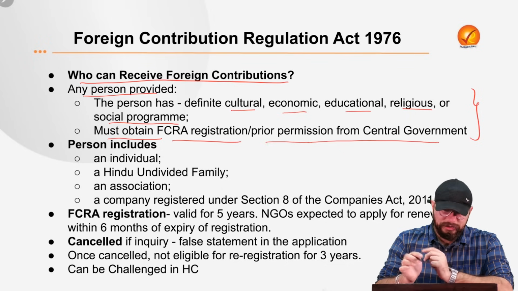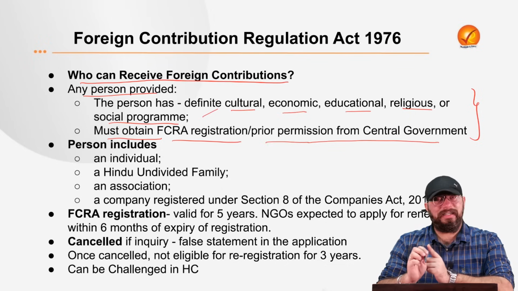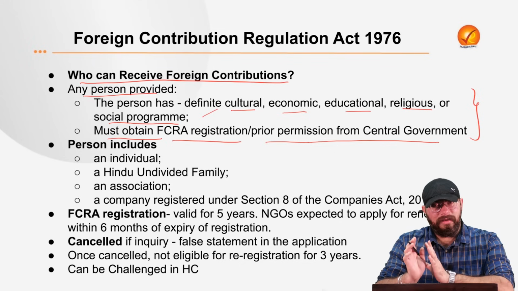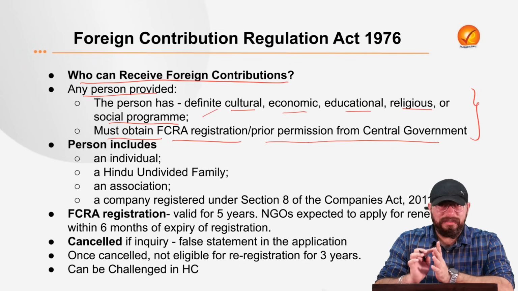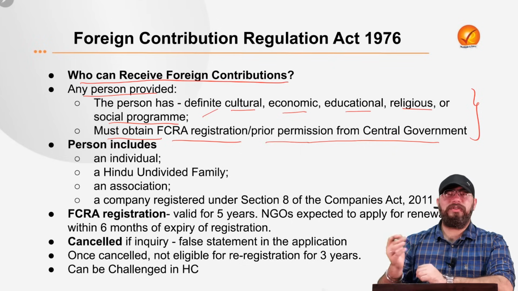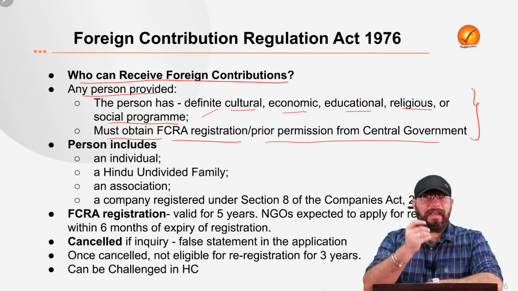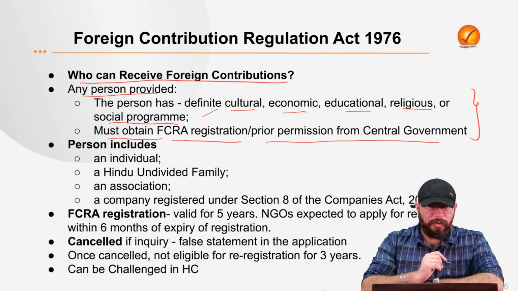So there are two conditions. First, the person should have a definite cultural, educational, social, economic, or religious program. That being met, one more condition: the person must have an FCRA registration, or should have taken prior permission from the government of India. If these two conditions are met, any person can receive foreign contribution.